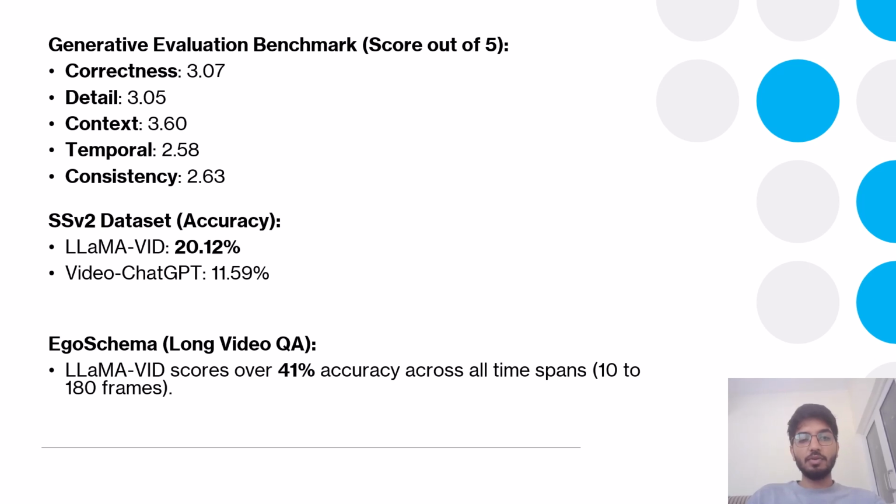And similarly, you can see in EgoSchema for long video QAs, LLaMA-VID scores 41% accuracy across all the time spans, whether 10 frames, 180 frames, 100 frames, any. So the overall average score was 48% accuracy, which is a very good thing.